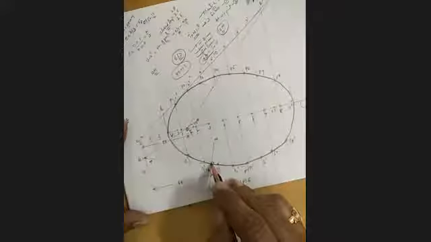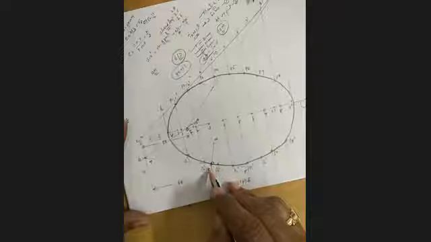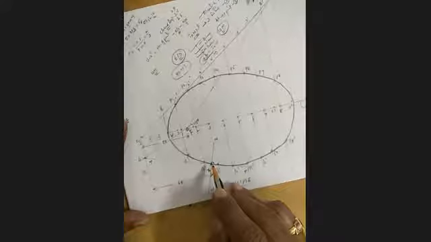Perpendicular to the tangent is the normal, and that tangent and normal should pass through X only, because X is the point on which we are constructing the tangent and normal.